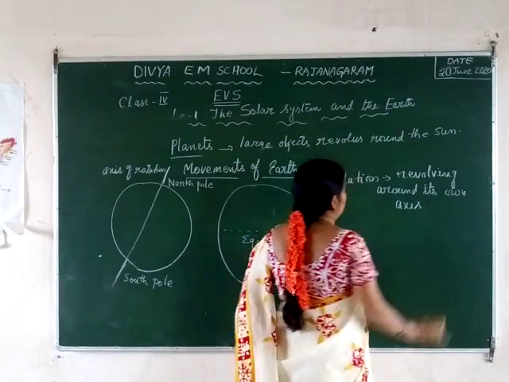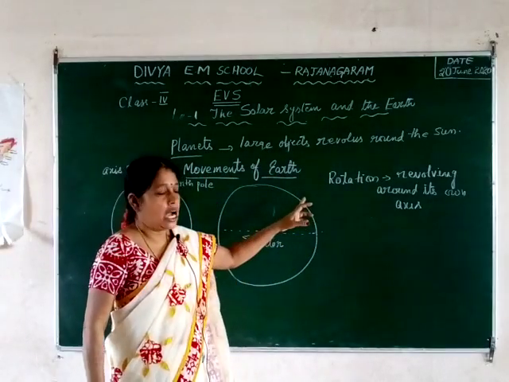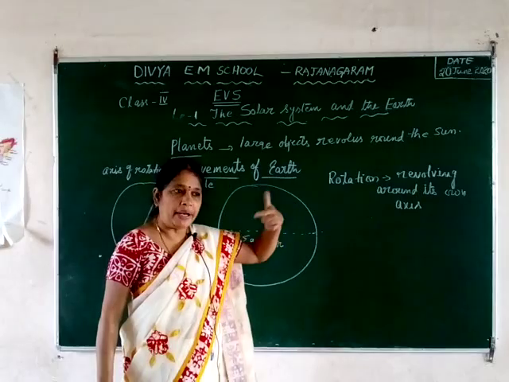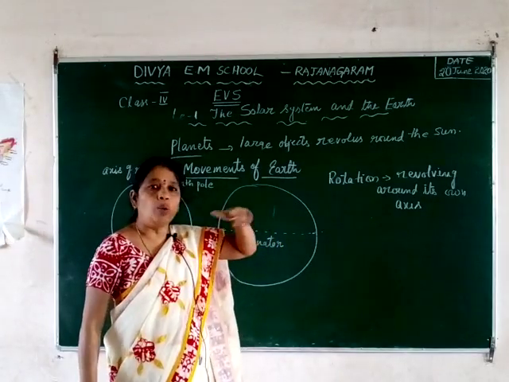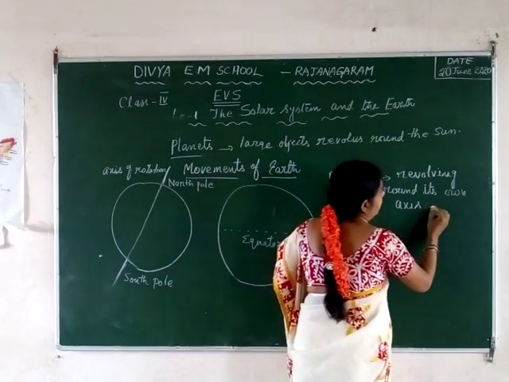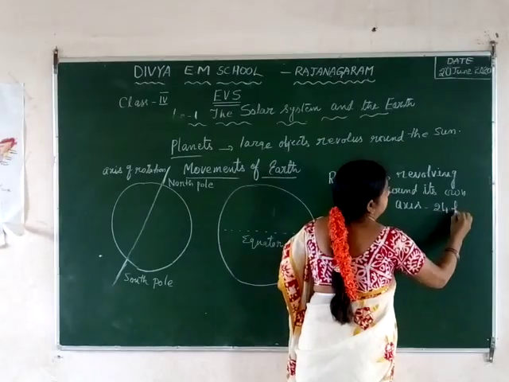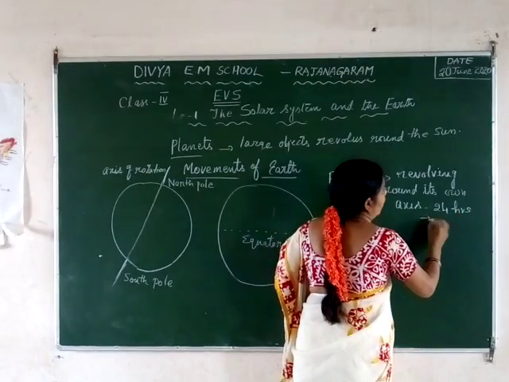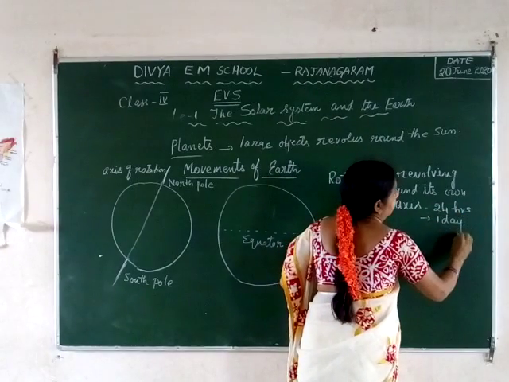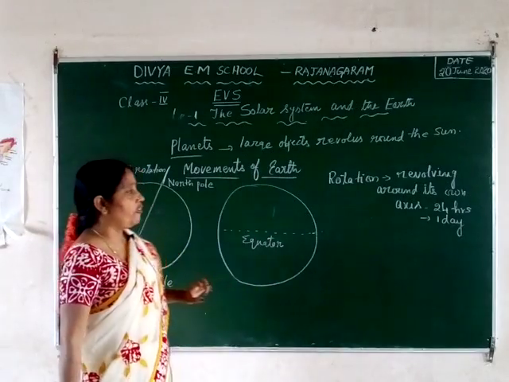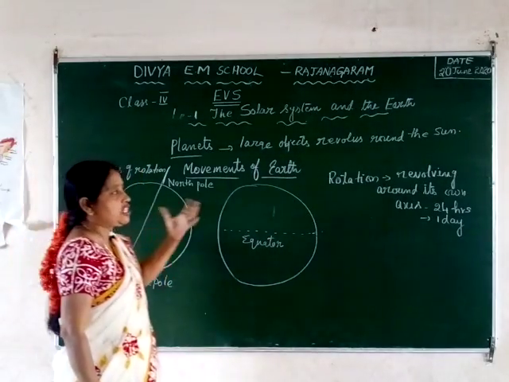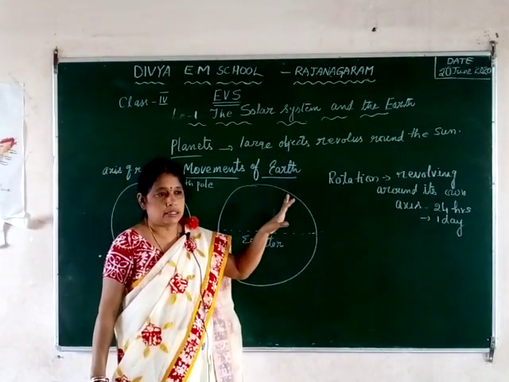This movement of the earth is called the rotation. How much time does it take to complete one movement around itself? It is 24 hours, which is equal to 1 day. So it will take 24 hours to complete the rotation around its own axis.